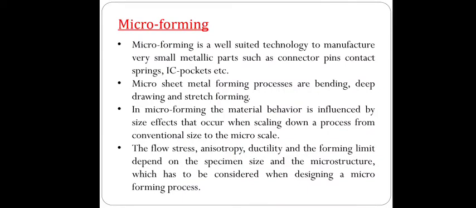Microforming is a well suited technology to manufacture very small metallic parts such as connector pins, contact springs, IC pockets, etc. Microsheet metal forming processes are bending, deep drawing and stretch forming. So these are the microforming processes. In microforming, the material behavior is influenced by size effects that occur when scaling down a process from conventional size to the micro scale.